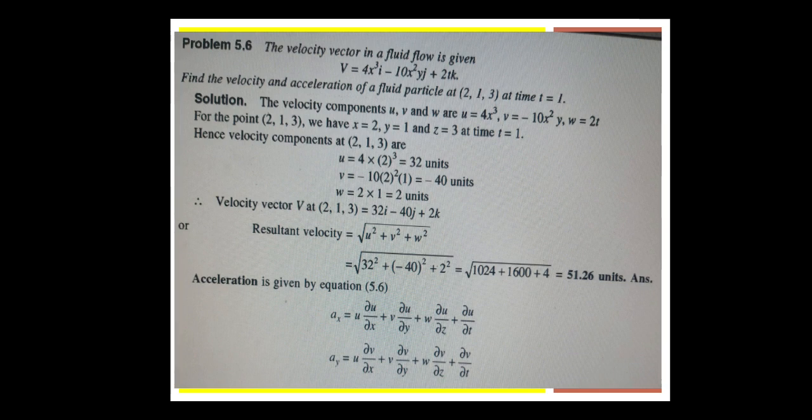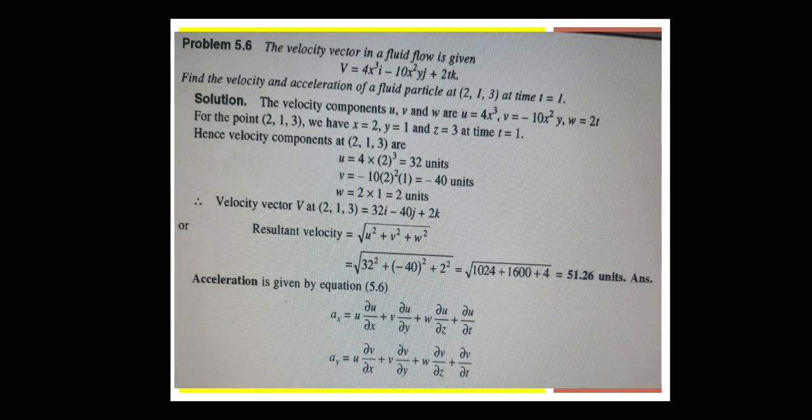Understood? Then the resultant velocity, which we are solving first, capital V is equal to root of u square plus v square plus w square. Now substituting those values, that is equal to root of 32 square plus minus 40 whole square plus 2 square, that is equal to root of 1024 plus 1600 plus 4, that is equal to 51.26 units, right?